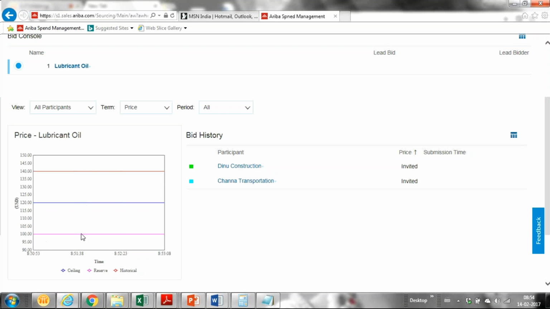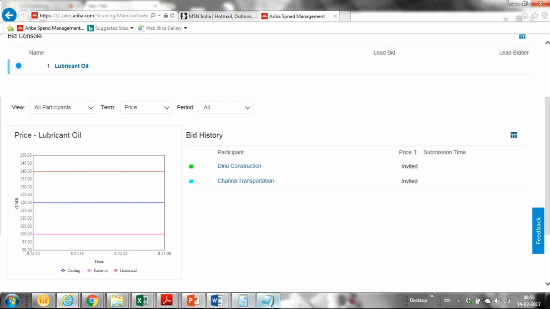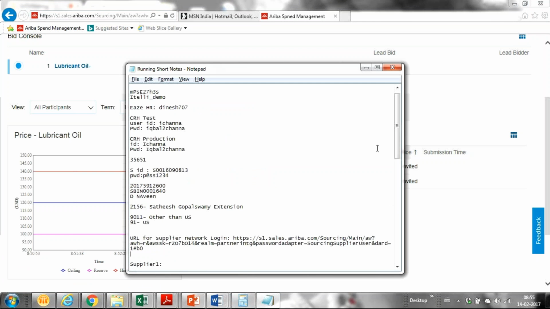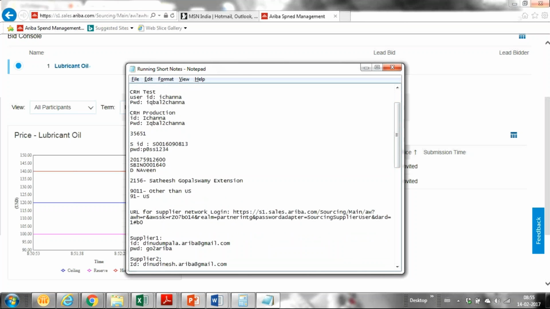You can see here ceiling price, reserve price, and historic price. So the bid graph will start from here at 120. It will keep on decreasing depending upon the response. Try once, I'll check.